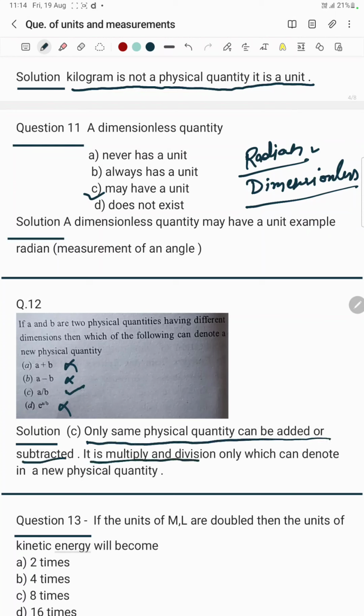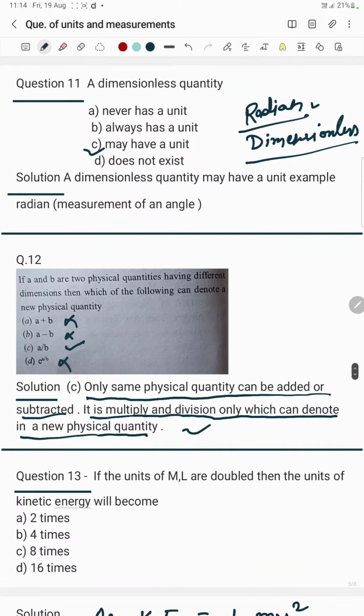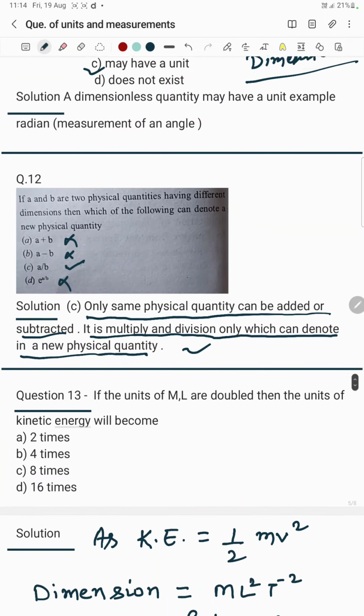It is multiplication and division only which we can do to denote a new physical quantity. This is our answer. So I hope it is clear to you. Now let us move on to question number 13.